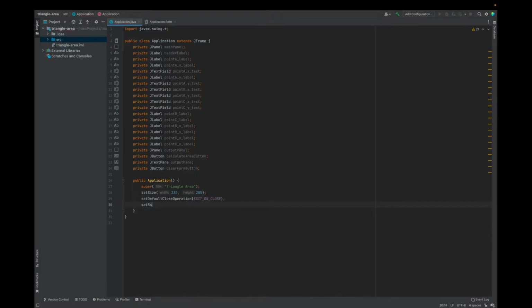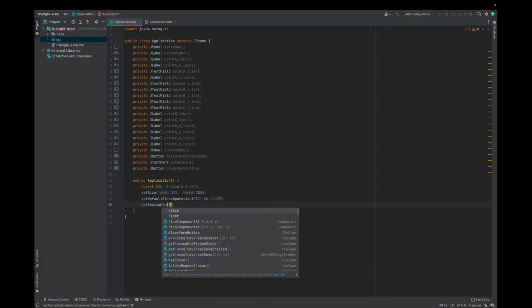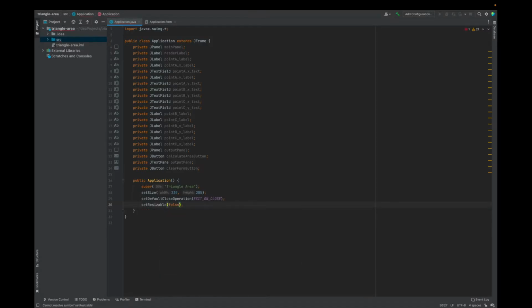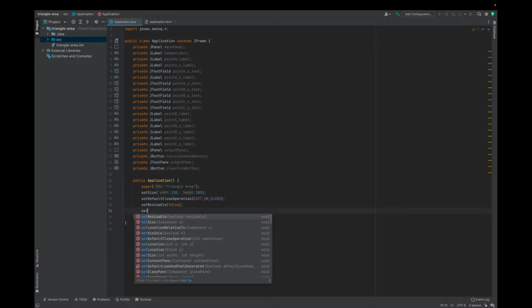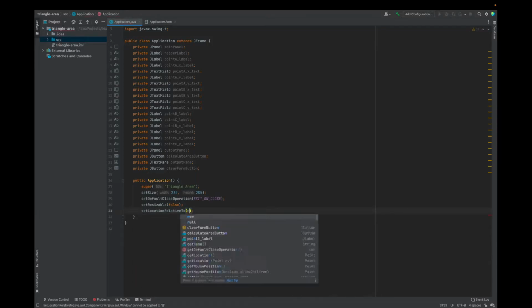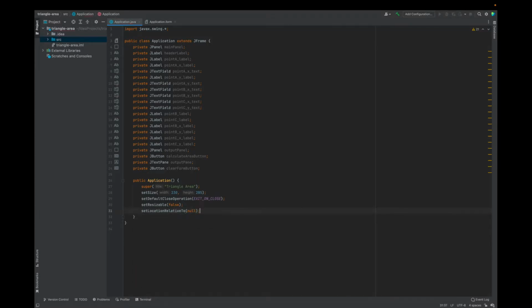Set resizable to false because I don't want someone resizing the window of the application. Set location relative to null, which will center the JFrame on the screen.